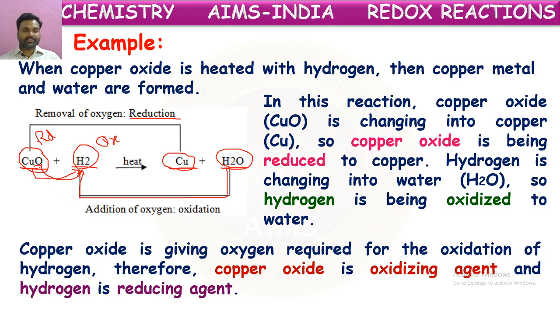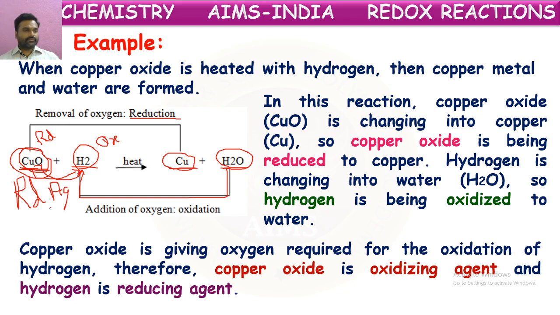Copper oxide is the helper of oxidation, or oxidizing agent, or oxidant. Is it clear? So copper oxide is reduced, and this copper oxide is giving its oxygen to hydrogen, so that it is helping for the oxidation of hydrogen. So we can say this copper oxide is the oxidizing agent.